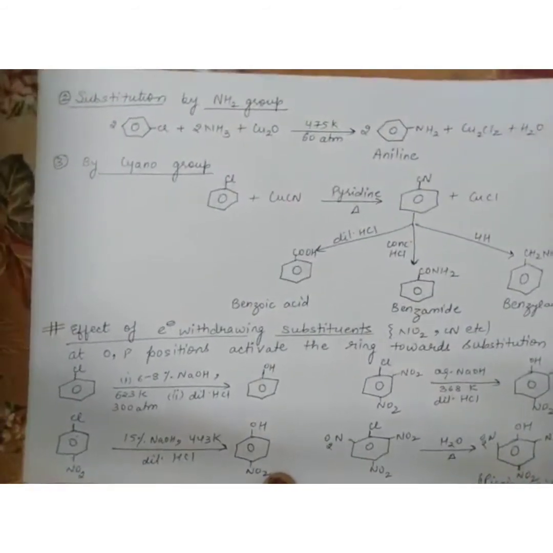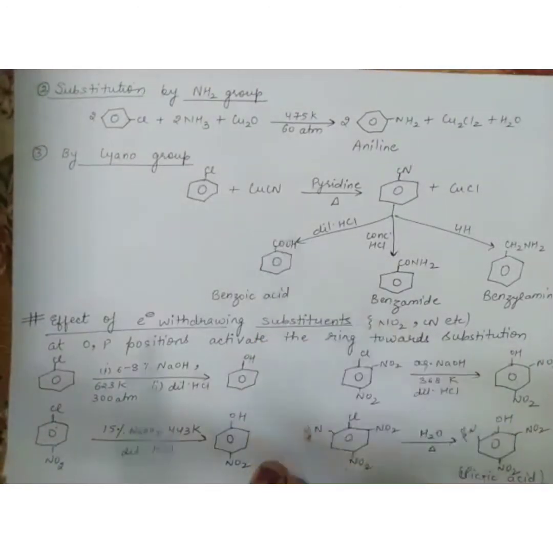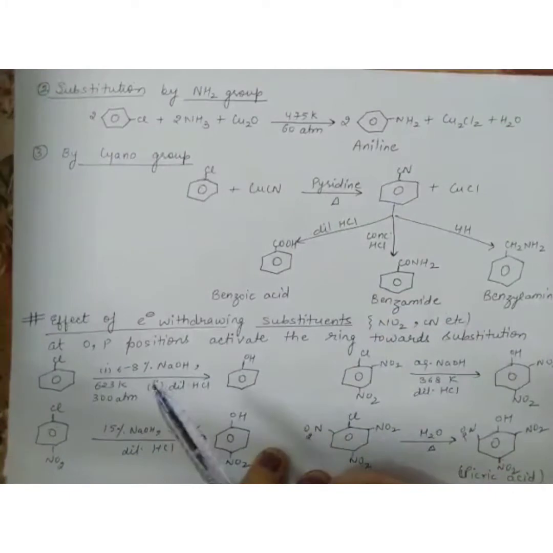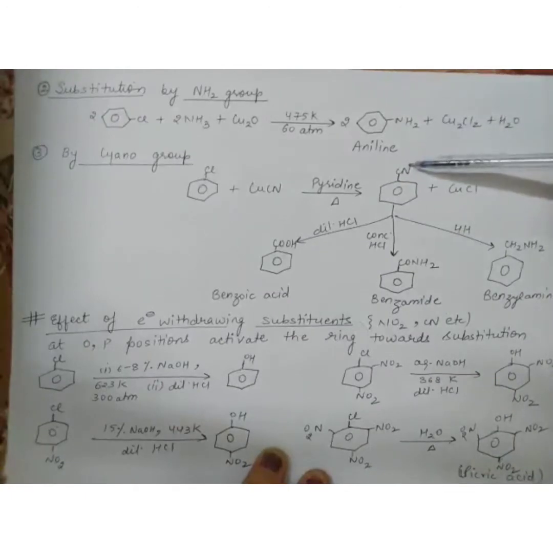Now how to replace halogen by cyano group? So the reagent here is CuCN. Now remember, in haloalkane what was the reagent used for replacement? We used KCN. Now CuCN in the presence of pyridine, this is the reagent that we use in haloarene. What happens? The halogen is replaced by CN. It is changed to cyanobenzene, it is changed to benzene nitrile,